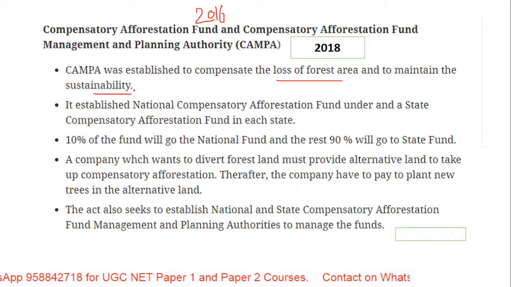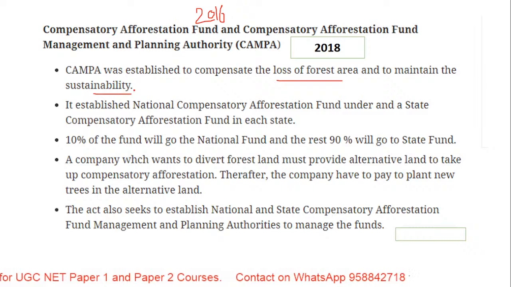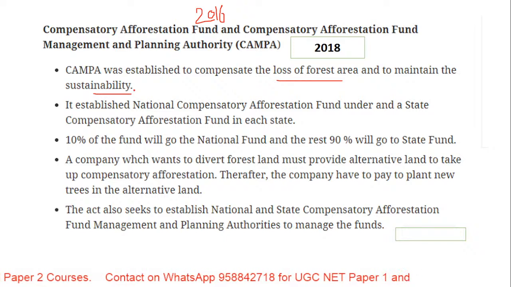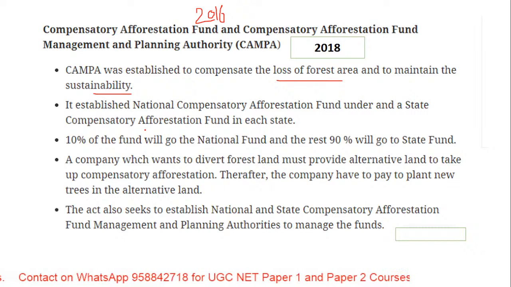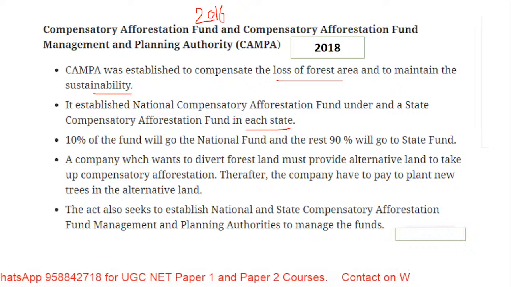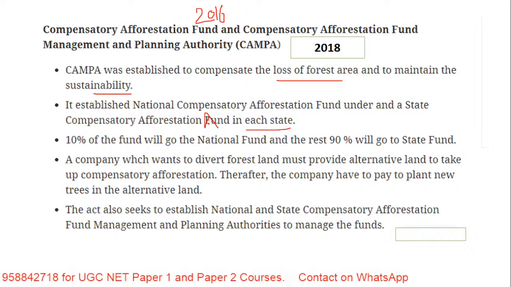Day by day, the forest area is reducing. In order to control that, we started the project called CAMPA in order to maintain sustainability. It established the National Compensatory Afforestation Fund and a state compensatory afforestation fund in each state. Actually, not fund, it will come as Act.